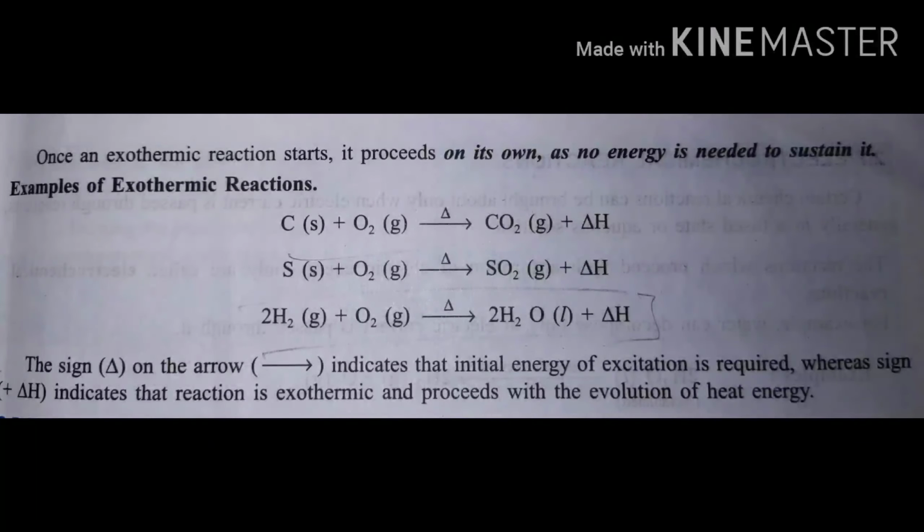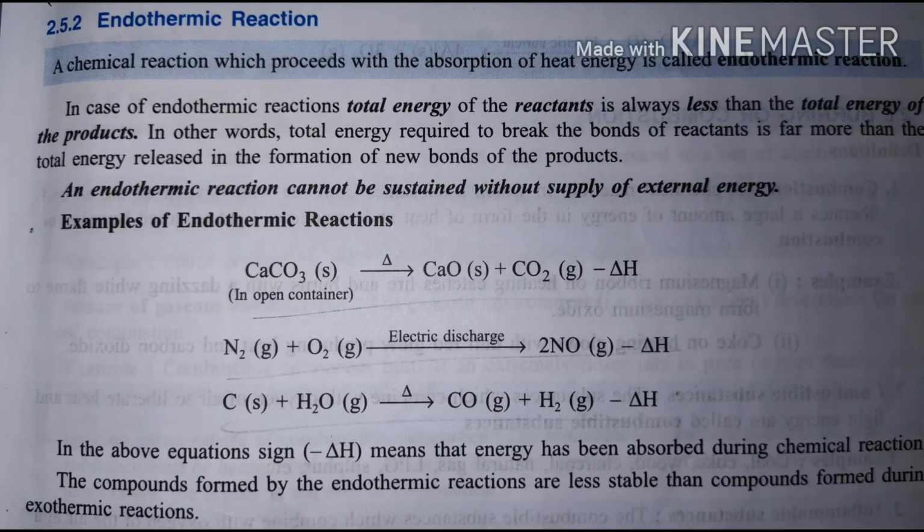The next type of chemical reaction based on this is endothermic reaction. In endothermic reaction, energy is absorbed. The reactions which proceed with the absorption of energy are called endothermic reactions. Let's see the example. Nitrogen reacts with oxygen to produce nitric oxide.